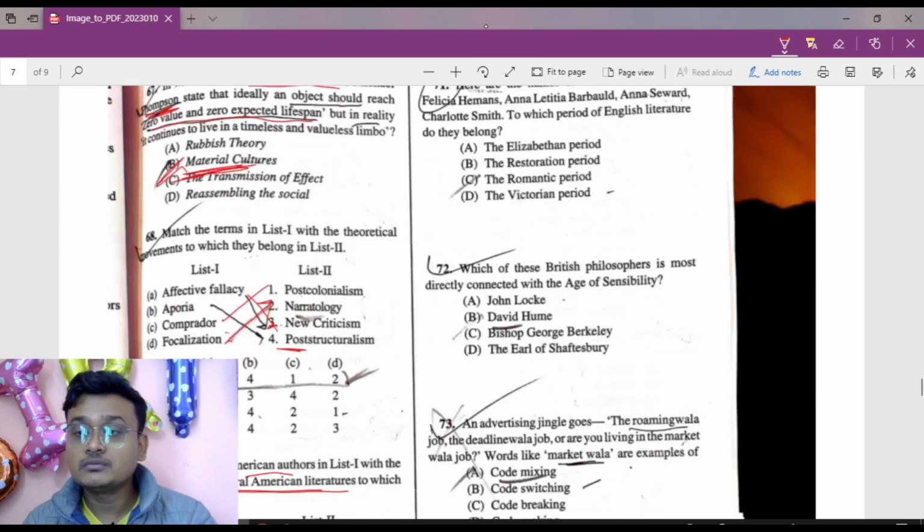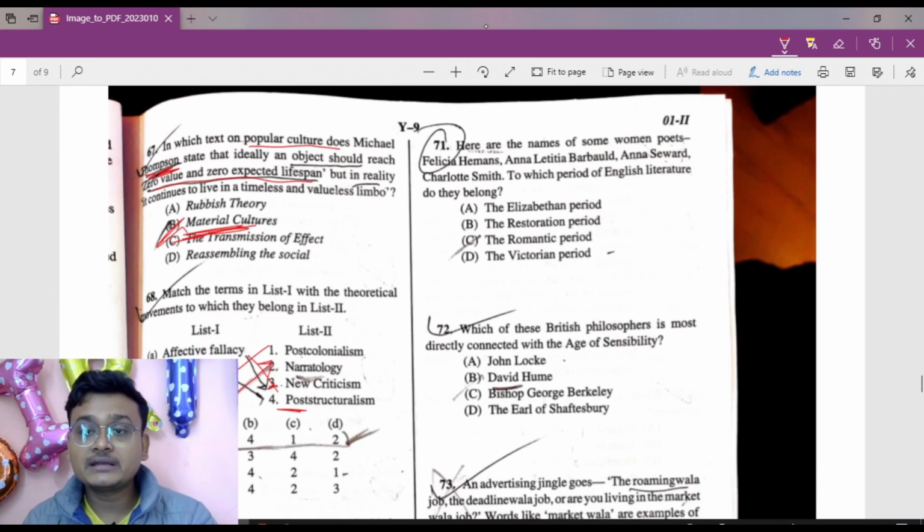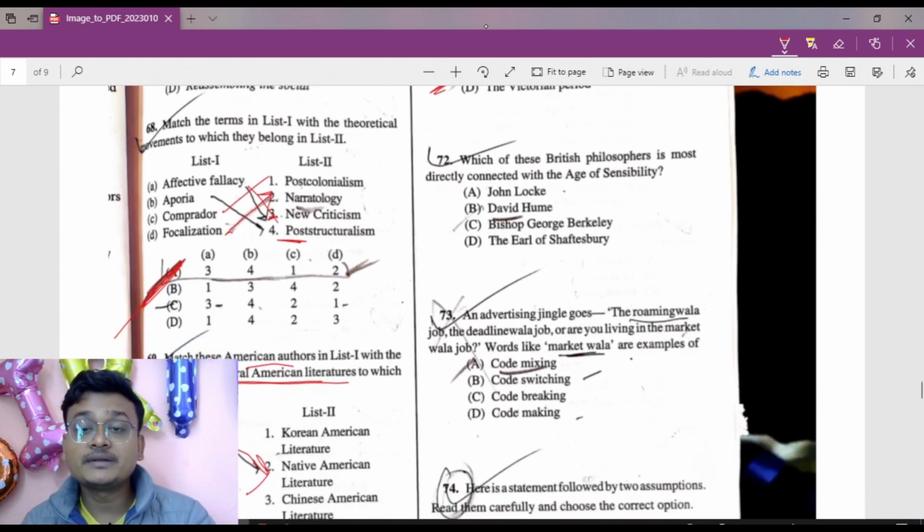Okay, sorry. Question 71. Here are the names of some women poets. That is Felicia Hemans, Anna Letitia Barbauld, Anna Seward, Charlotte Smith. Charlotte Smith belongs to the Romantic period. So the Romantic period is the right answer here. 71C. Move to 72. Which British philosopher is most directly connected with the age of sensibility? That is David Hume. David Hume.